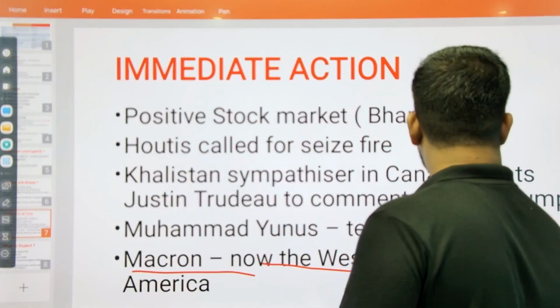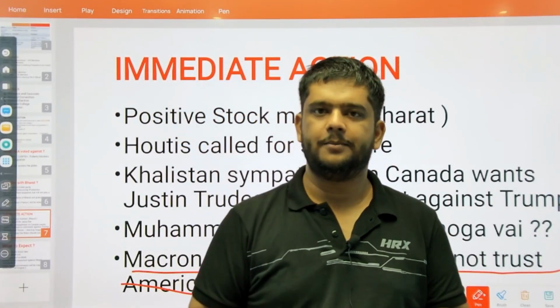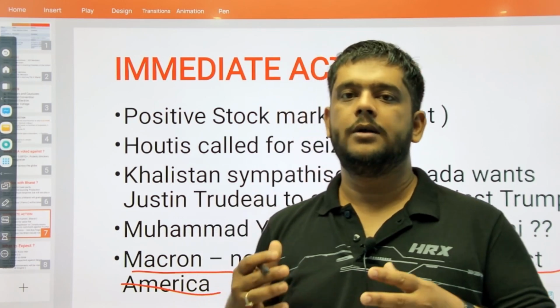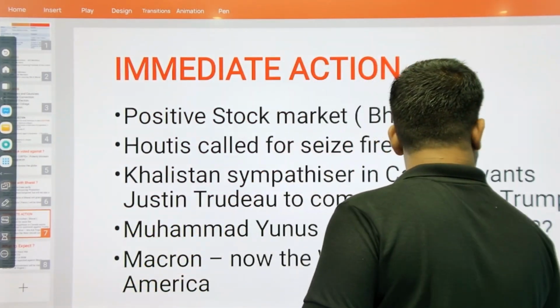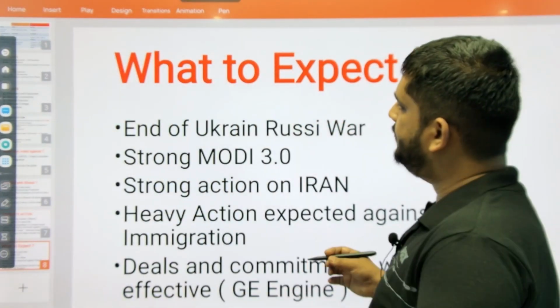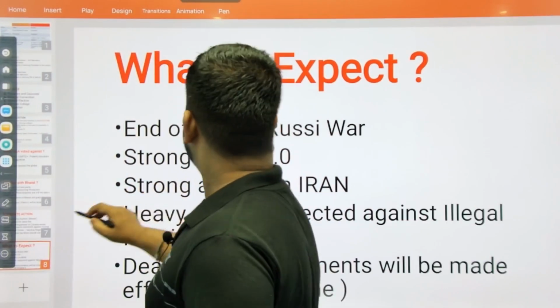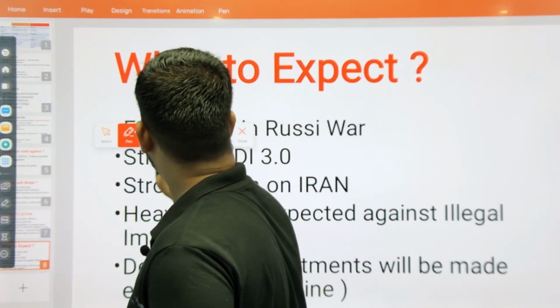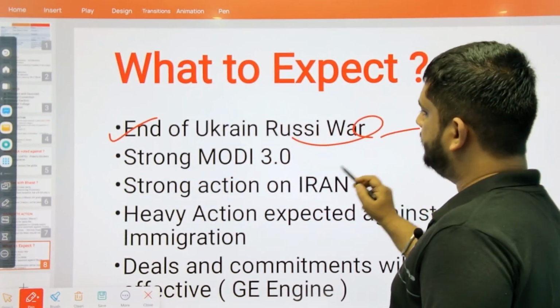He says now the West should not trust America. Why? Why is he saying that? Because now America will not give the aid to the West. Right? So at last, what do we expect? What can we expect in future? We can expect the end of the Russia and Ukraine war. Okay, this is certainly going to end.